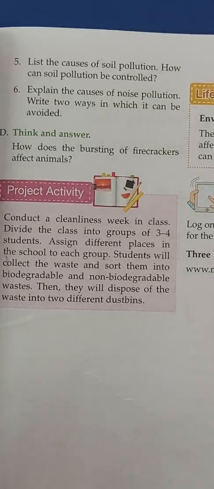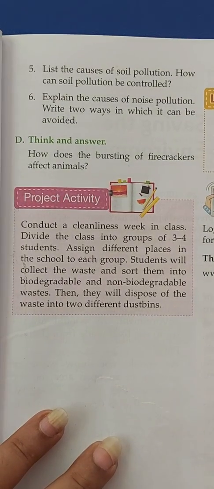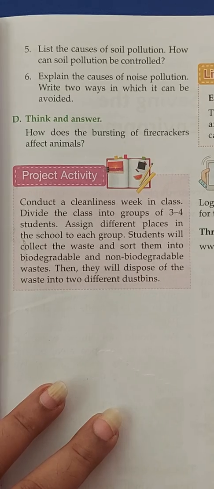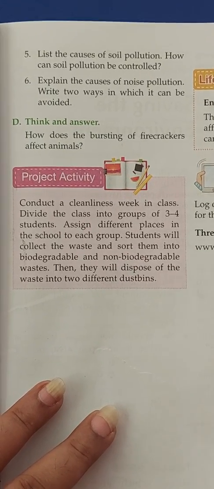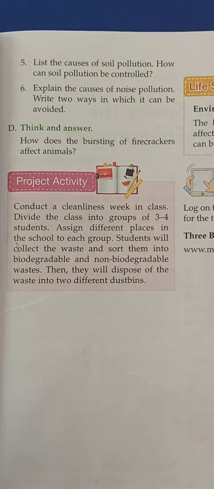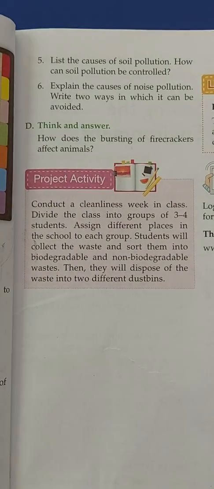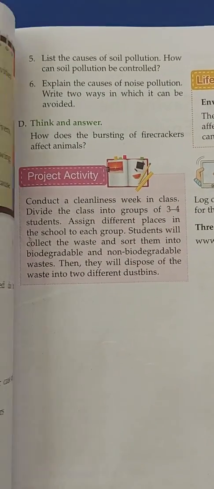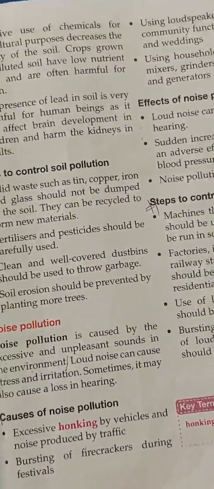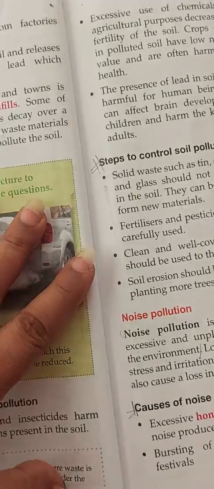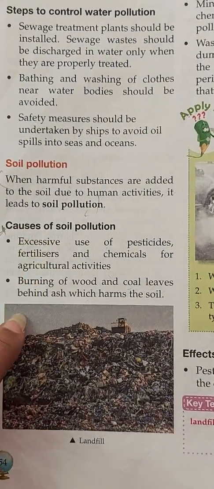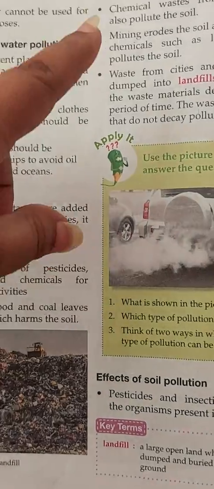for water pollution. Moving to the next question, question number 5, list the causes of soil pollution. How can soil pollution be controlled? Now here there are 2 parts in this question. First you have to mention the reasons, and then how you can control soil pollution. So for this, first of all you have to move to page number 54. Here under the heading of causes of soil pollution, 5 points are mentioned.